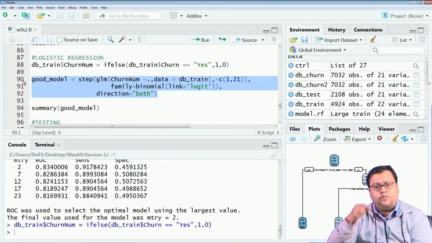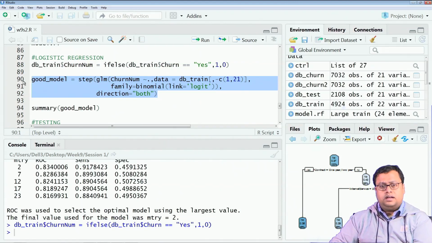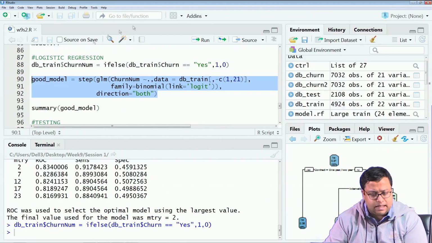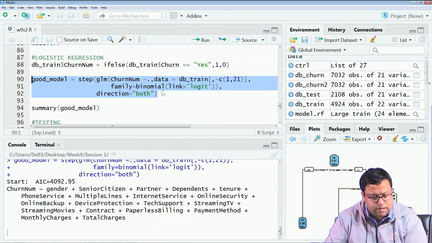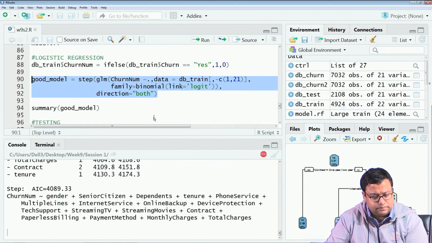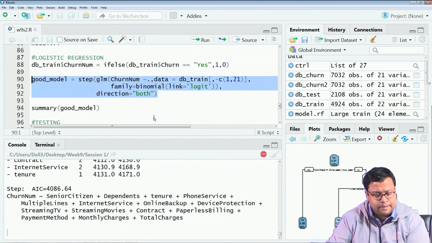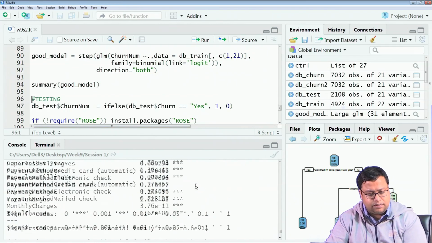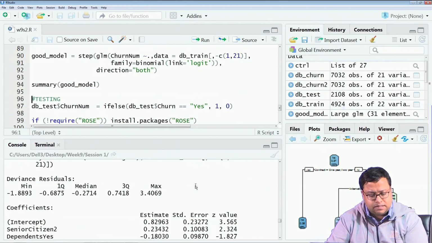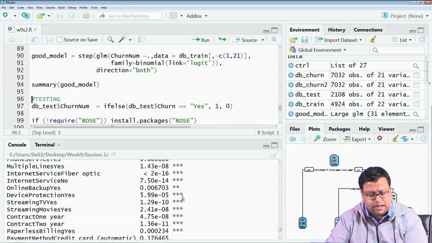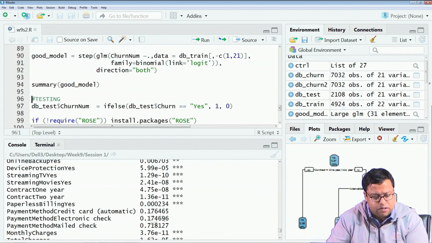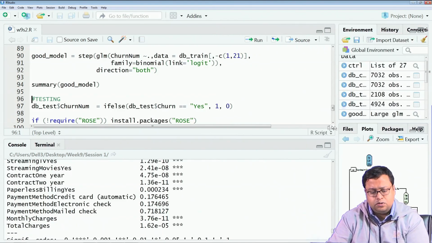So, it will drop one variable at a time to make sure that the AIC value is minimized, or the log likelihood value is maximized. So, I will run it, and I got it, and the summary is something that I have got here. Most of the variables are significant, and a few are not significant. So, I could probably have dropped payment method from the model.